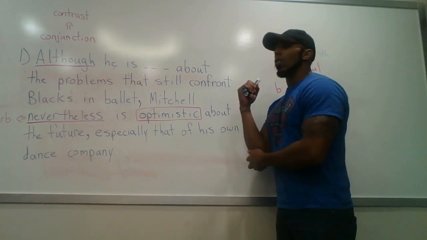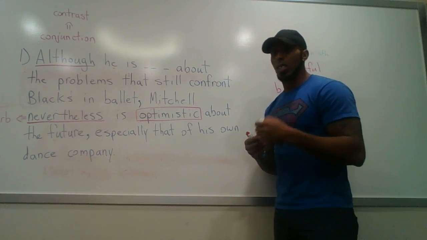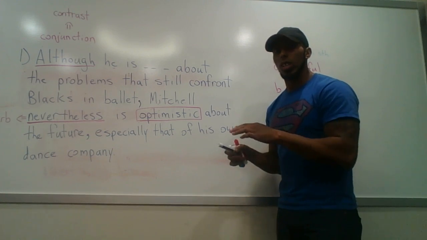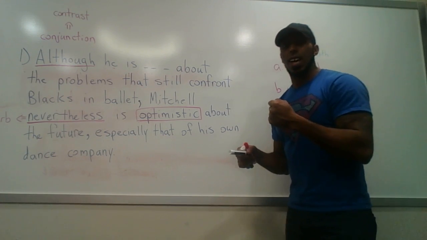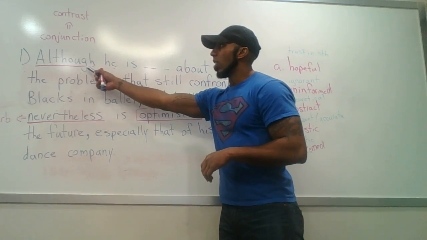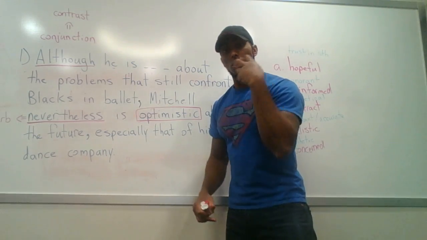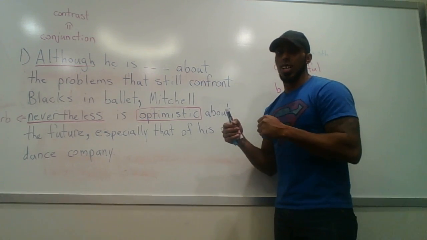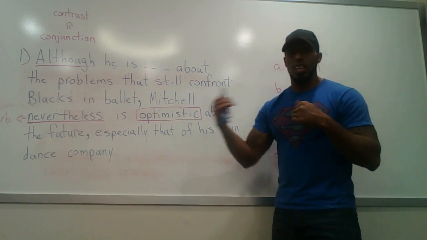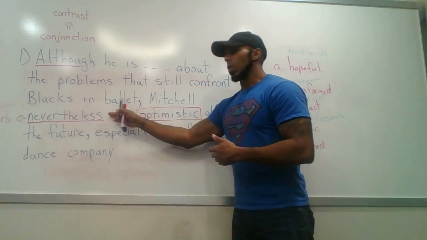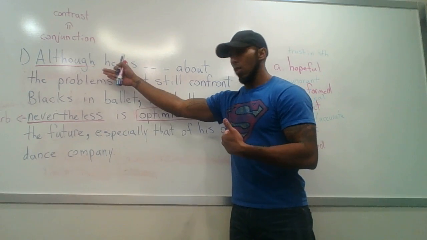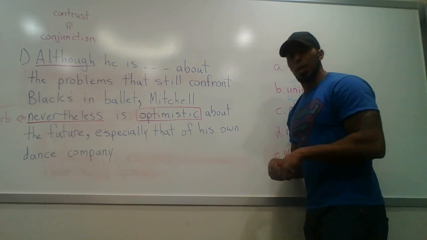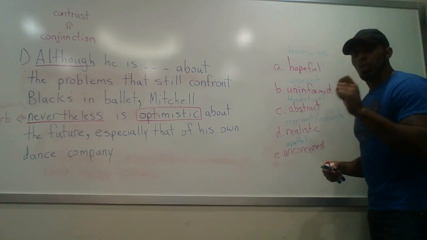Now, I don't know about you, but when I first read this, I noticed that actually nevertheless is superfluous in this passage. You don't really need it because if you start the sentence with the conjunction although, and you understand what although means, you will know that there will be two clauses in here. They're going to be contrasting ideas. You can think of it as positive and negative, right? So nevertheless is basically doing the same function as although is, right? I guess this passage is a little wordy, right? Now let's move on to some of our choices, right?